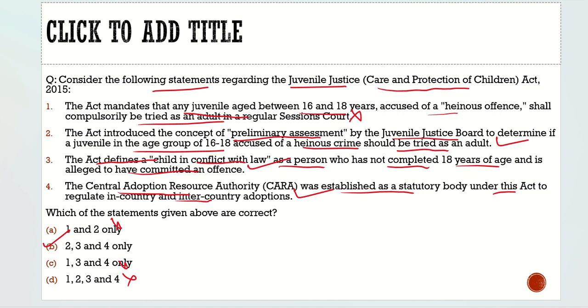Now let's move to another article and see what we have brought here. The article is talking about bad blood. What is this bad blood? Bad blood between India and Canada.